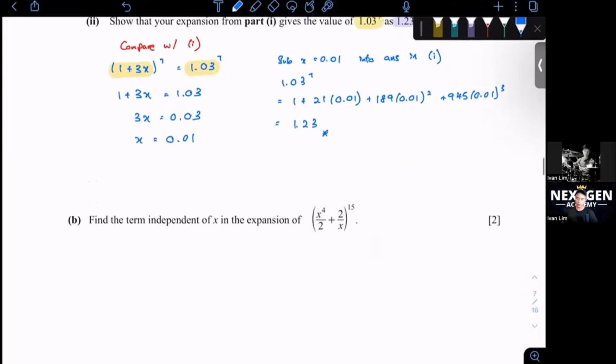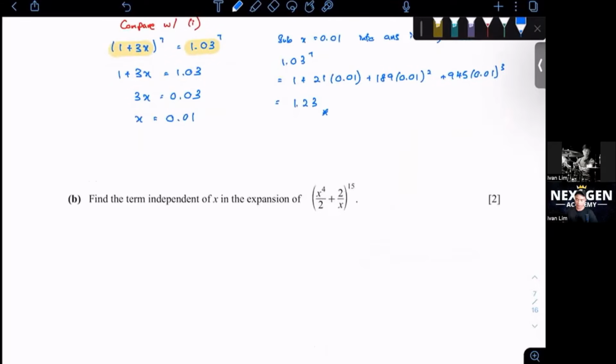Okay, let's do question 3. Find the term independent of x in the expansion of x to the power of 4 over 2 plus 2 over x, all to the power of 15. Okay, so when we say that someone is independent, what does it mean? It means you don't need to depend on anyone, right? So independent of x means you break up already. You don't need your x anymore. So you're independent of your x already. Okay, move on with life.